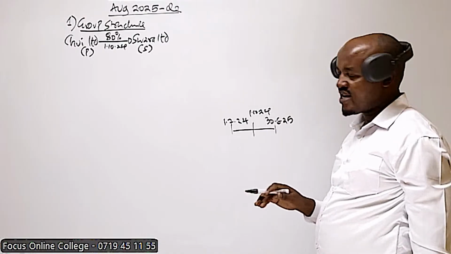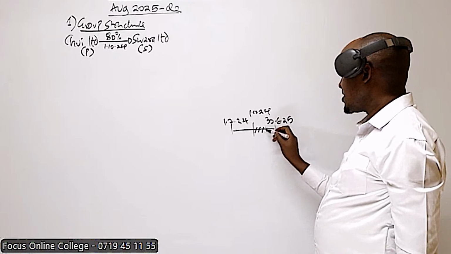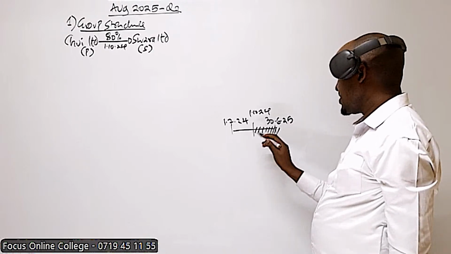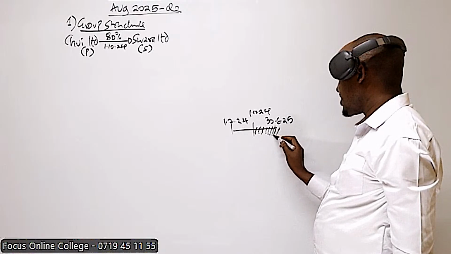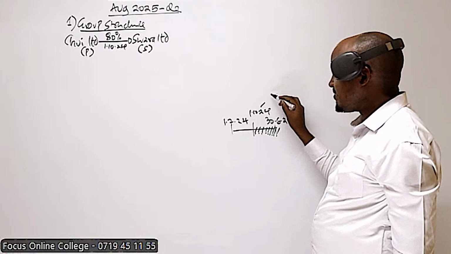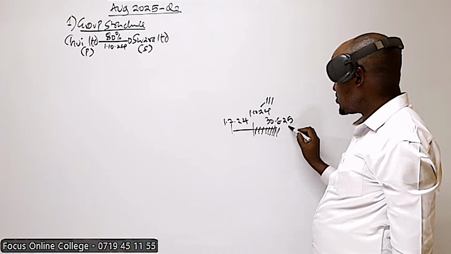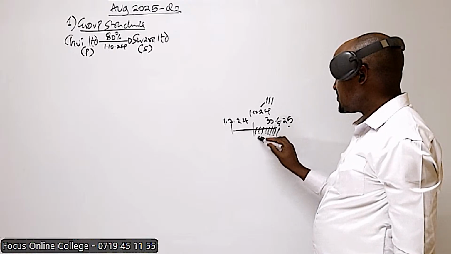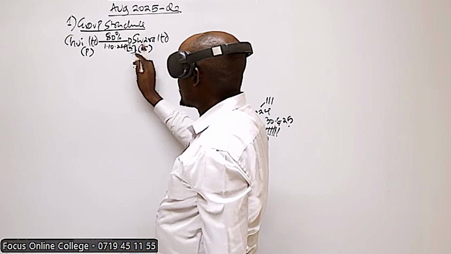How many months to the end of the year? How many months do we have here? We have October, November, December, January, February, March, April, May, June. So basically this, I think, should be 9 months. 1, 2, 3, 4, 5, 6, 7, 8, 9. Because in 2024, we have 3 months, October, November, and December. In 2025, we have 6 months, from January all the way to June. So this means that our subsidiary here, that is Swara, was basically acquired 9 months to the end of the year.